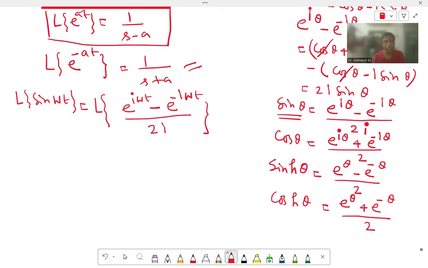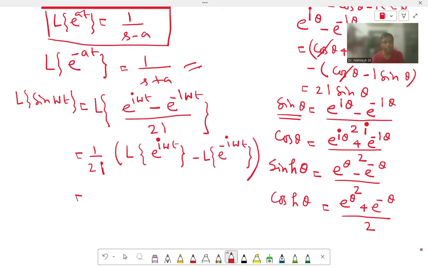Okay. Now 2I is a constant, so 1 by 2I. Now by the linear property, what can we do? This is the Laplace transformation of e to the power I omega t minus the Laplace transformation of e to the power minus I omega t.